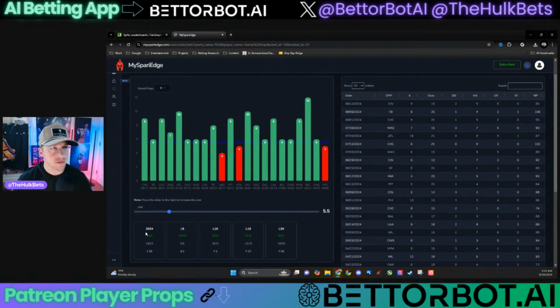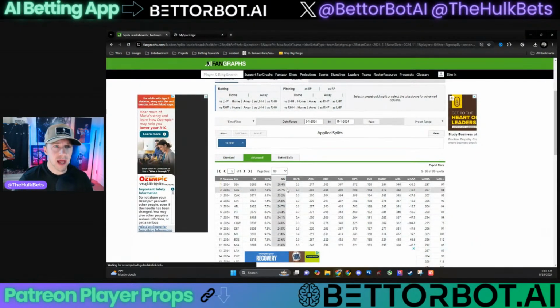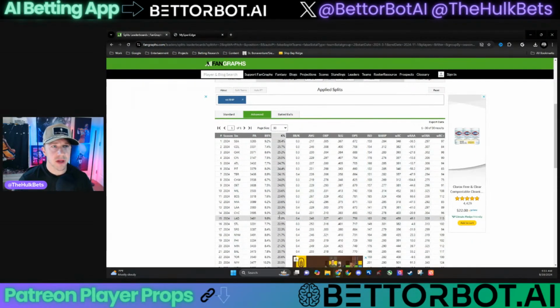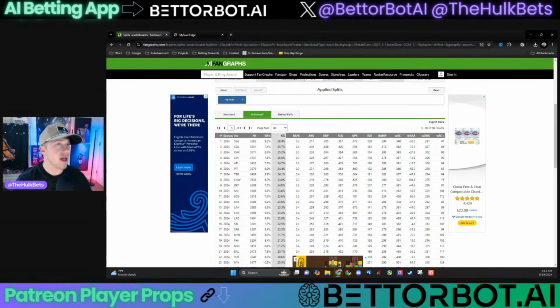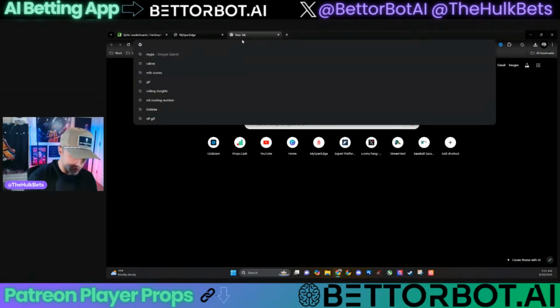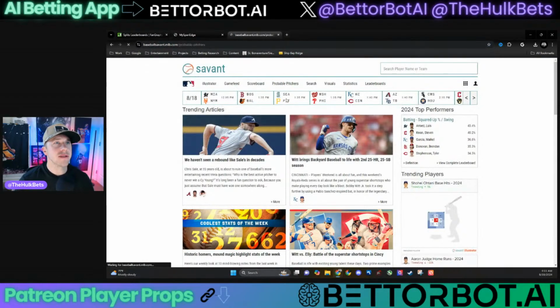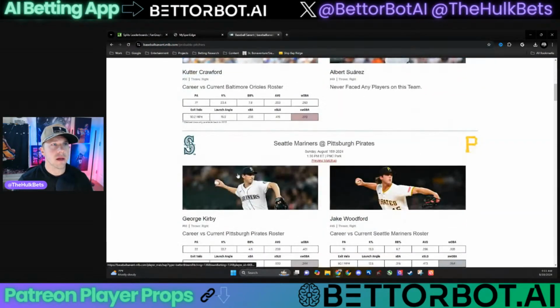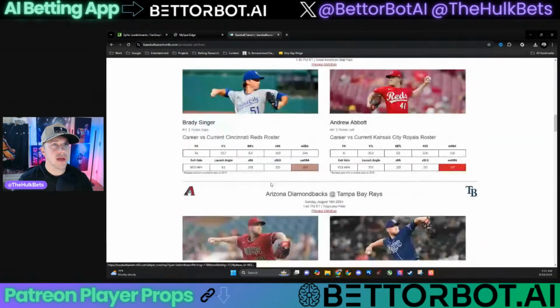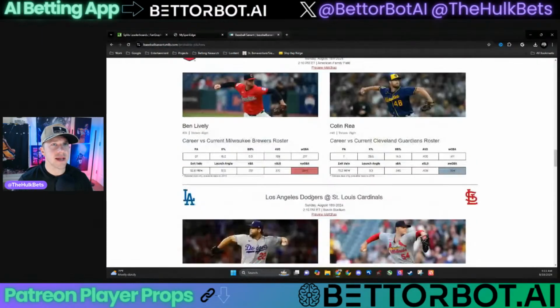Now, you could probably also already see why I like his alt line as well. Alt line is a great play at 5. It's got a 95% hit rate on this line on the season. 95% in a decent matchup. Not a great matchup, but not really a bad matchup. The Dodgers striking out 22.8%. Actually, I'm curious. Look at this. I'm going to show you another thing. You go to Baseball Savant, and we could see if he has any history against anybody on this team.